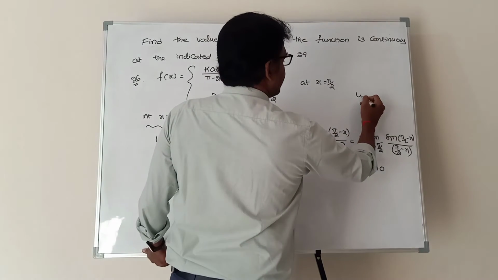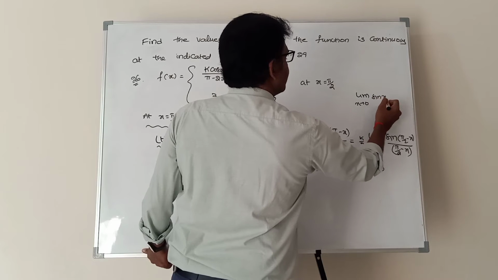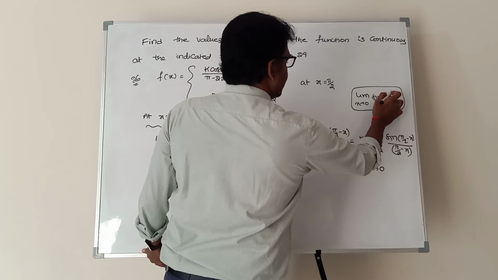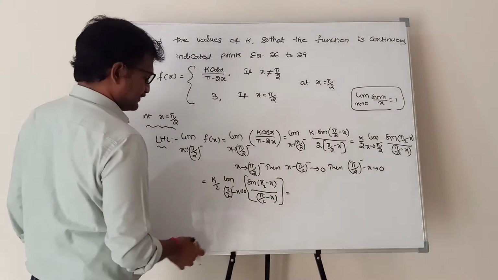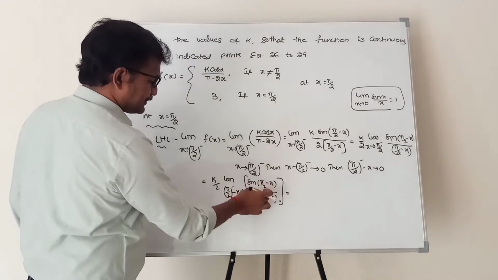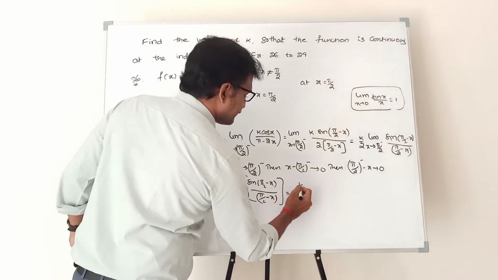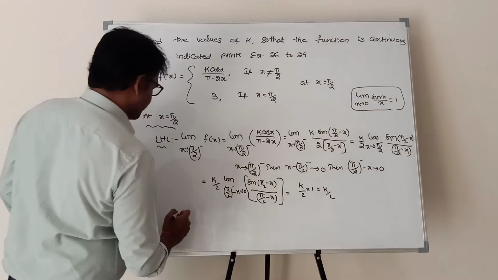In first year we have one formula in limits: limit x tends to 0 of sin x by x is equal to 1. Here pi by 2 minus x is in both places, so the value of this limit is 1. K by 2 into 1 is k by 2.